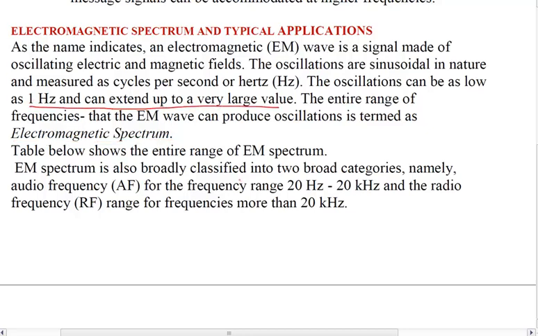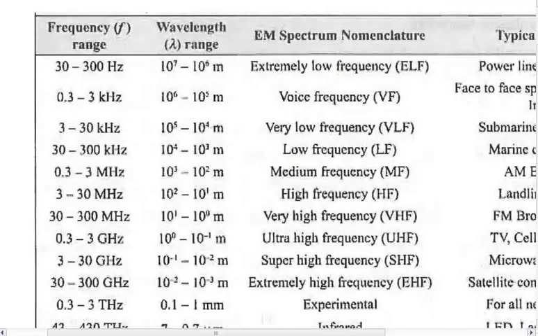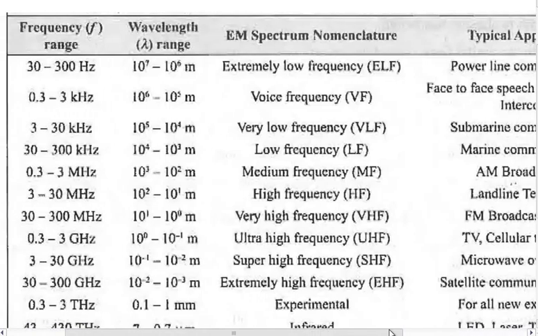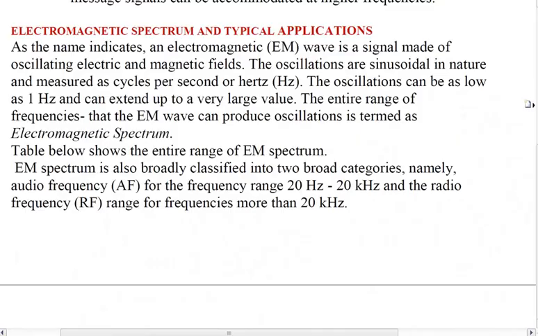Okay, the next table that I'm going to show is from your textbook, Kennedy's textbook on electronic communication, and I have taken this particular table from there directly because this is something that is in your syllabus, so I didn't want to use any other source. If you go to the internet you will get a large number of charts and PDF sheets which draw the electromagnetic spectrum. They are all the same, the markings are not the same, but the frequency ranges are almost the same. That is what is important.